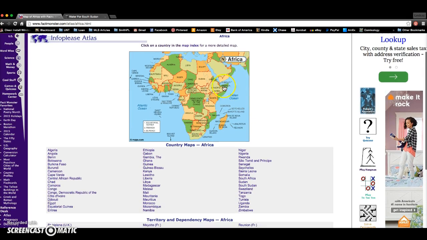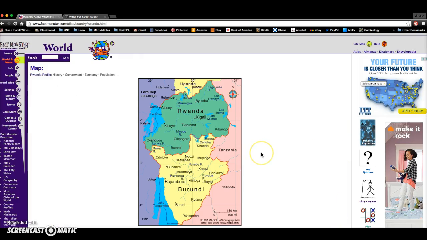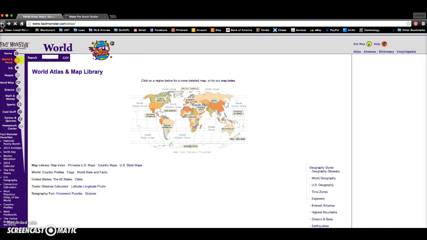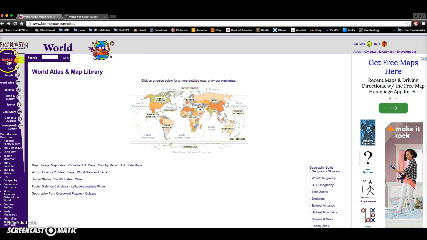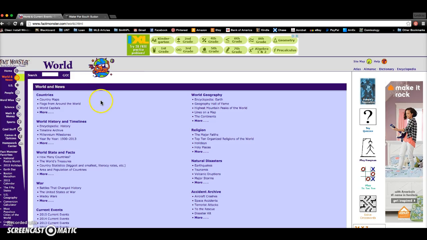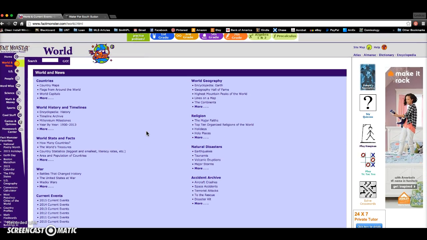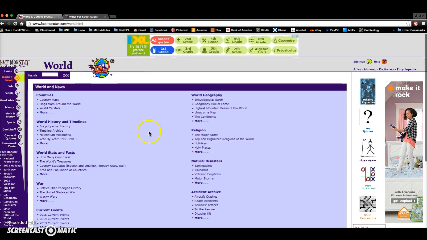And then from here, you have the option to click directly on the country from the map, or you can select the name from the list below. And again, this is a political map of the countries. That is Fact Monster for the World section. If we go back to the World and News section, we can select it from here. This is where we can find more specific information. So if we wanted to find general religious information, more on the geographic side, other kinds of stats and facts, there's a wealth of knowledge available through factmonster.com that should allow you to compile the information that you need to give more background to the geographic and cultural elements of A Long Walk to Water.